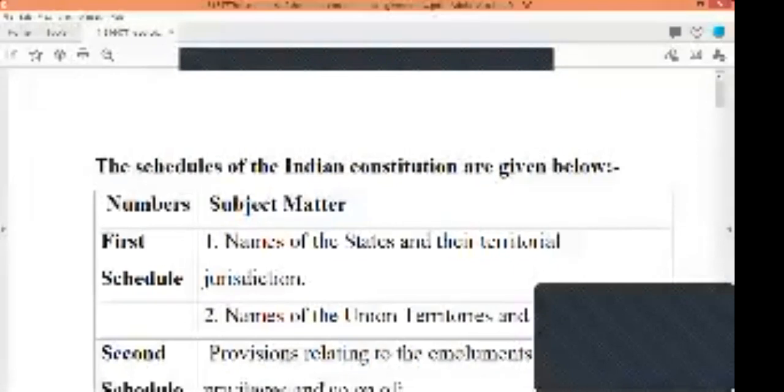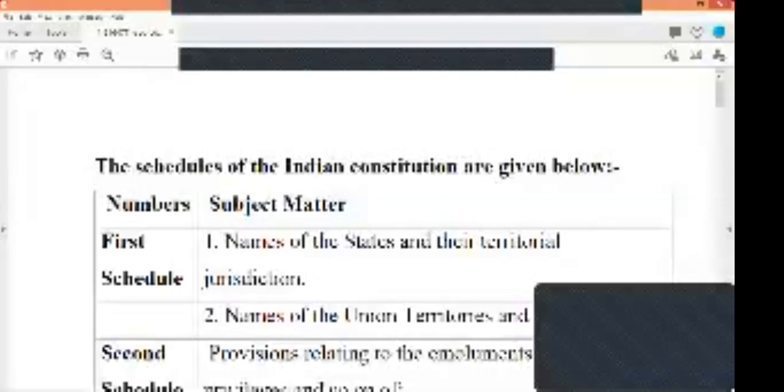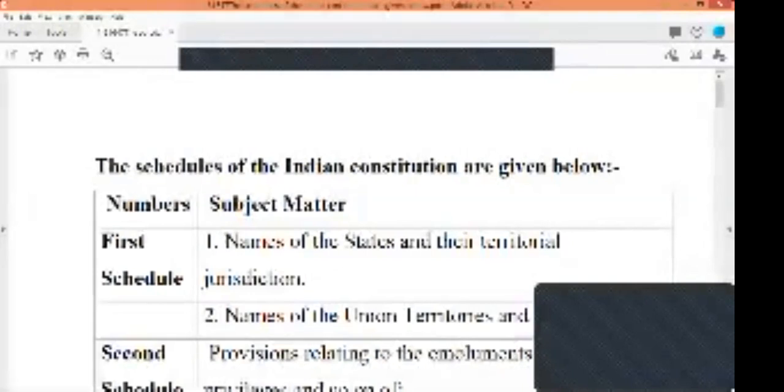If you consider the overall Constitution, originally the Constitution of India consisted of 22 different parts and 8 schedules, but in the last 70 years 4 more schedules have been included.